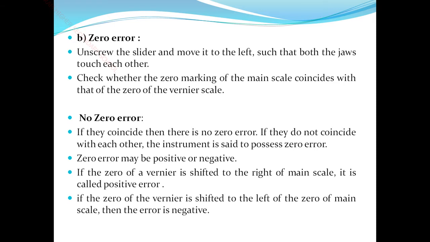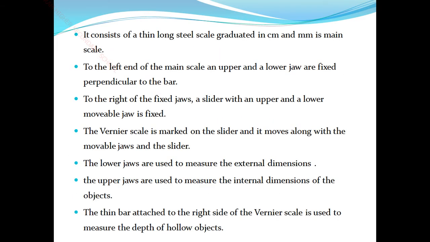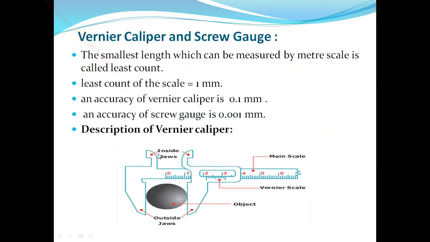Zero error means unscrew the slider and move it to the left such that both jaws touch each other. Check whether the zero marking of the main scale coincides with the zero of the vernier scale. This is the main scale, this is the vernier scale. The two jaws are closed to each other. So the vernier scale 0 and main scale 0 coincide, meaning no zero error.